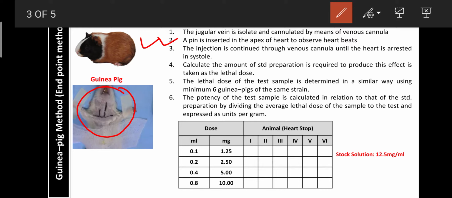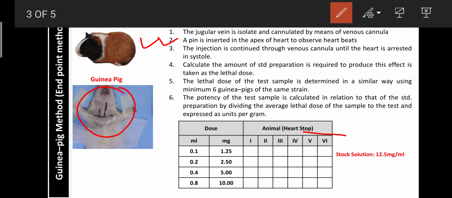Next, the standard preparation is injected continuously through the venous cannula in increasing doses, and we calculate the amount of standard preparation that is required to produce this effect, which is taken as the lethal dose. The lethal dose of the test sample is also determined in a similar way by using a minimum of 6 guinea pigs of the same strain. The potency of the test sample is calculated by comparing with the standard preparation. So this is the observation table.